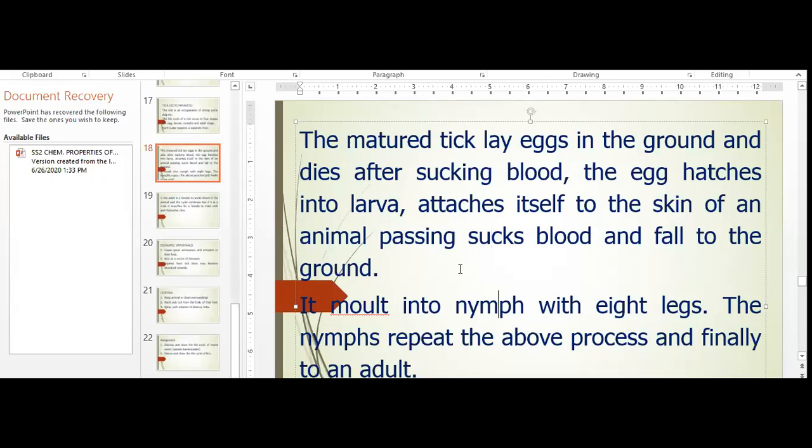The nymph attaches itself to another animal and then sucks blood. After sucking blood, it develops to an adult stage. Now, let's go to the next slide.